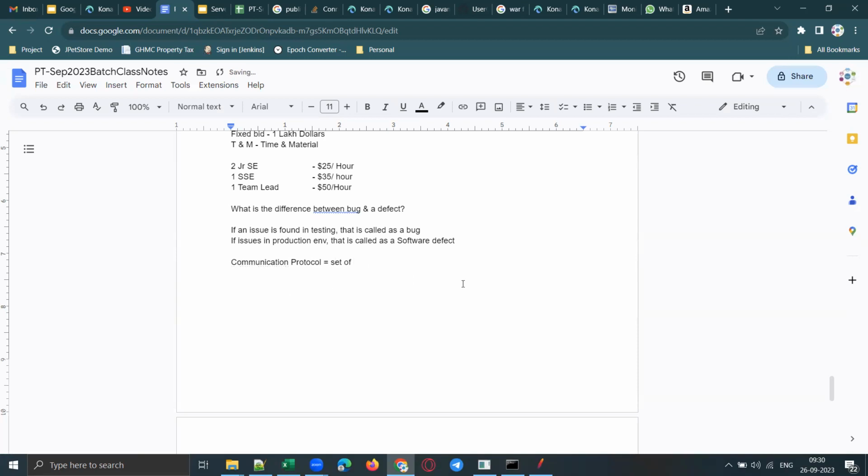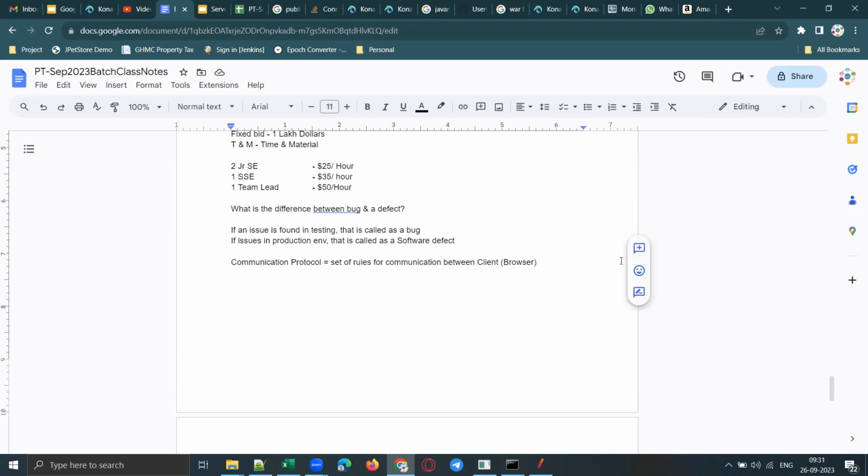So communication protocol means a set of rules. A set of rules for communication between what? Between the browser and the server. Between, I will say, client and server. Here the browser is the client. The reason I am saying client is, as I already explained, if it is a web-based application, the browser is the client, isn't it?